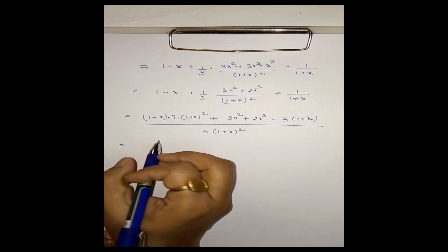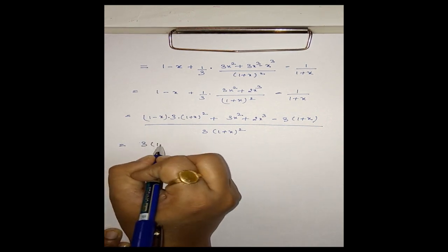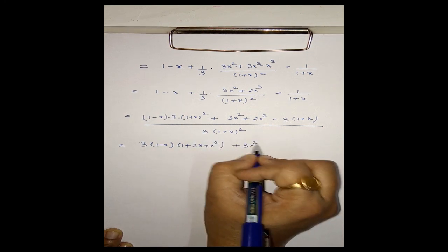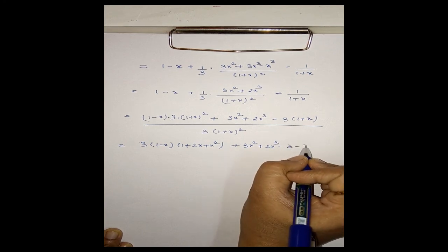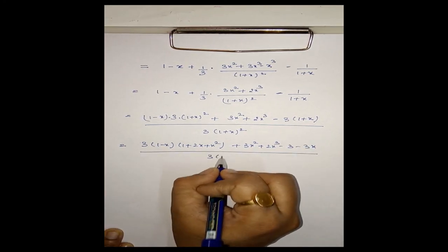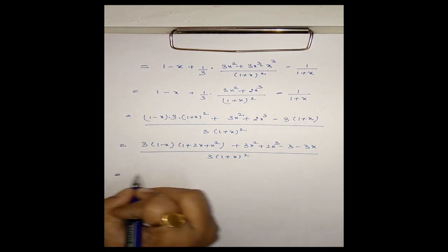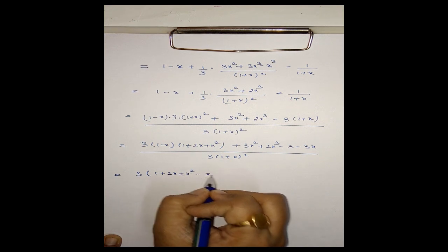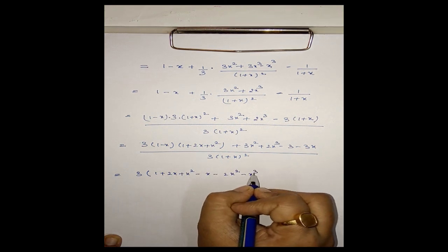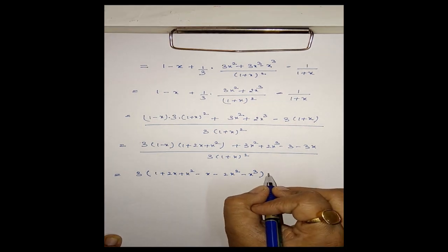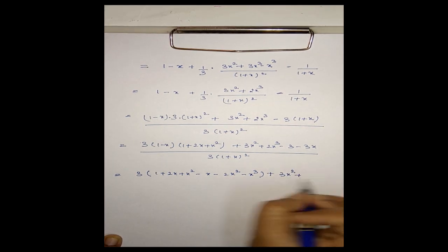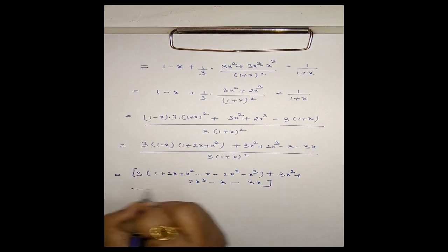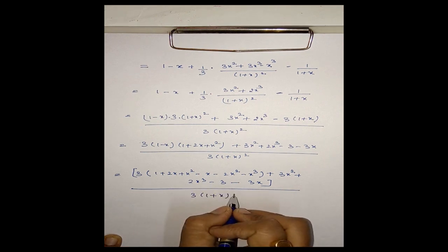And this is equal to 3(1 minus x)(1 plus 2x plus x square) plus 3x square plus 2x cube minus 3 minus 3x, divided by 3 into (1 plus x) whole square. And this is equal to 3 times (1 plus 2x plus x square minus x minus 2x square minus x cube) plus 3x square plus 2x cube minus 3 minus 3x, whole divided by 3 into (1 plus x) whole square.